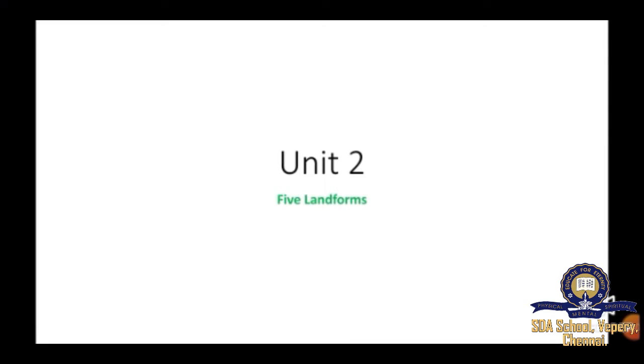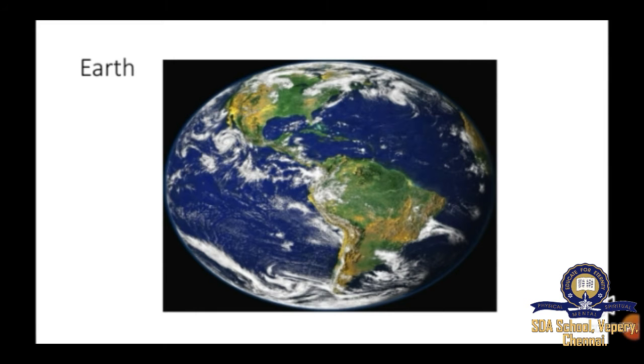Students, today we are going to revise second unit 5, landforms. First we should know where we are living. Here we are living on the earth. See the blue and green part here on the earth. The blue part represents the sea water that covered the earth, and green and light brown color represent what? The land part. In this land part only we are living. So in this lesson we are going to see different types of land on earth.